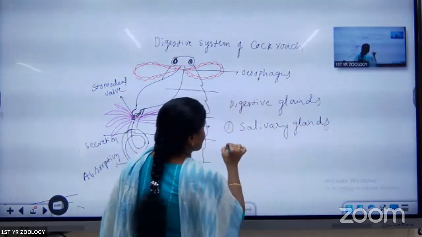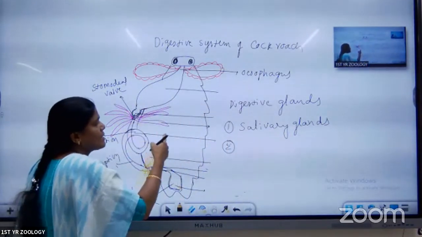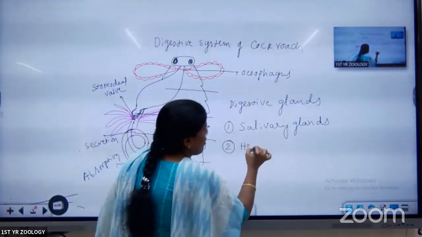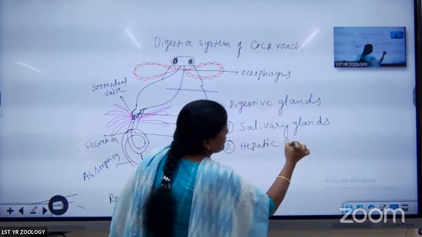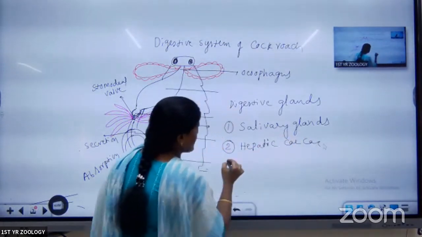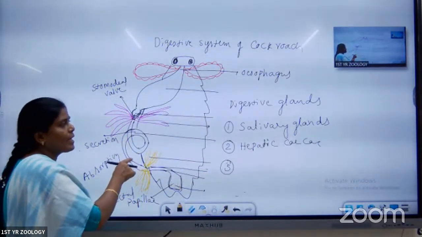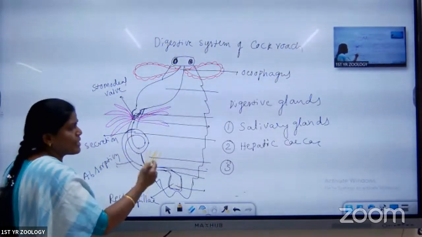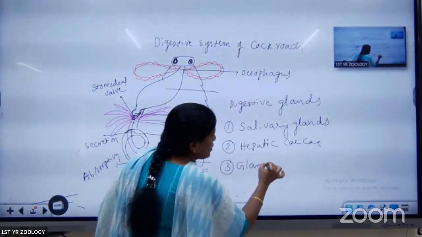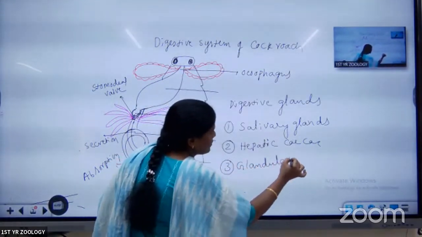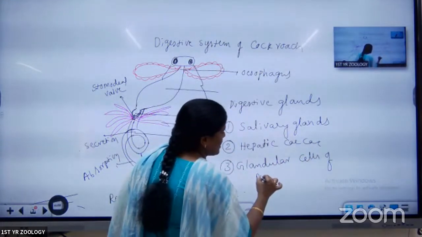Salivary glands. Next, the second is the hepatic caecae. Between the foregut and midgut, finger-like structures are present. They are called hepatic caecae. Next, third, the mesenteron has glandular cells. These glandular cells produce a number of enzymes. That's why the third digestive gland is the glandular cells of the mesenteron.